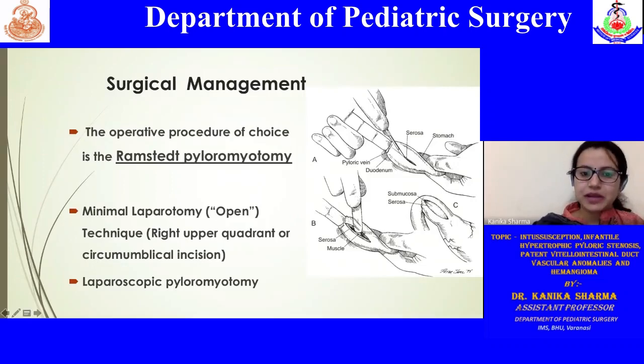This Ramstedt pyloromyotomy can be done by laparotomy, which can be a small incision, either right upper quadrant or circumumbilical as per the surgeon's choice. The procedure can also be done as a laparoscopic pyloromyotomy. An important thing is that there is a specially designed instrument for splaying these muscles called Benson's muscle spreader.